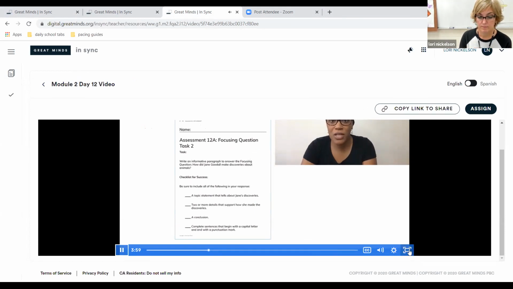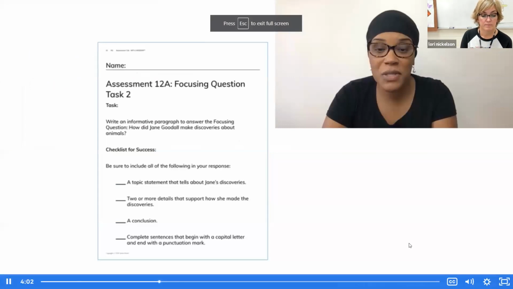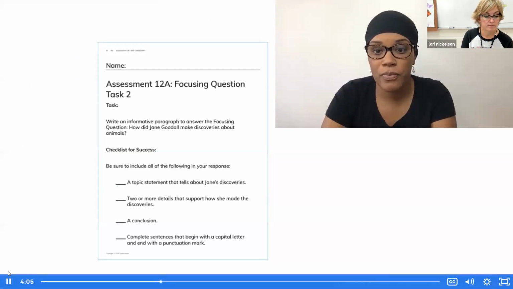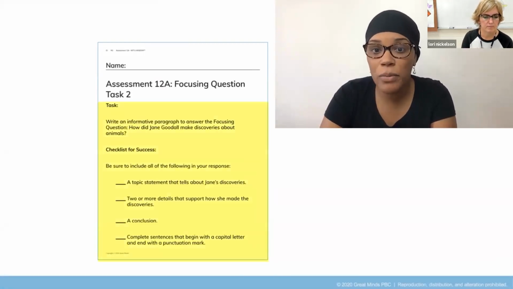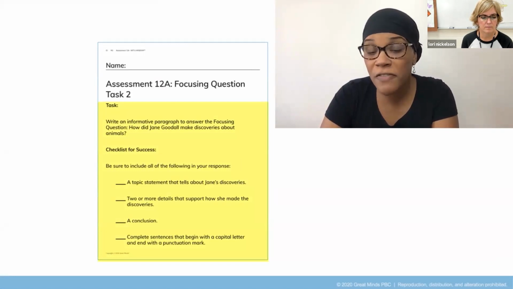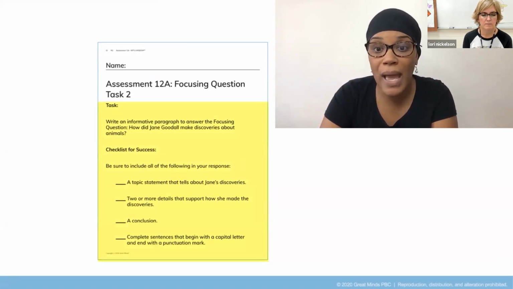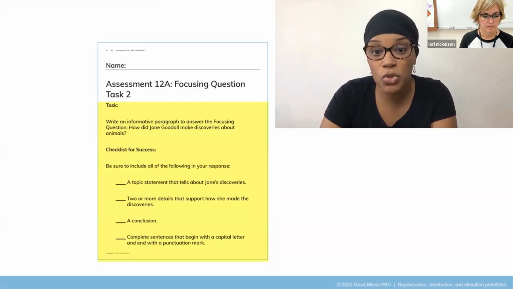Take a look at your screen at assessment 12A, focusing question task 2. Here are the instructions for the task. Write an informative paragraph to answer the focusing question, how did Jane Goodall make discoveries about animals? Checklist for success. Be sure to include all of the following in your response. A topic statement that tells about Jane's discoveries, 2 or more details that support how she made the discoveries, a conclusion, and complete sentences begin with a capital letter and end with a punctuation mark.